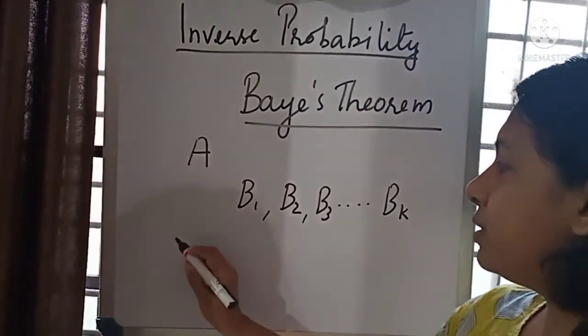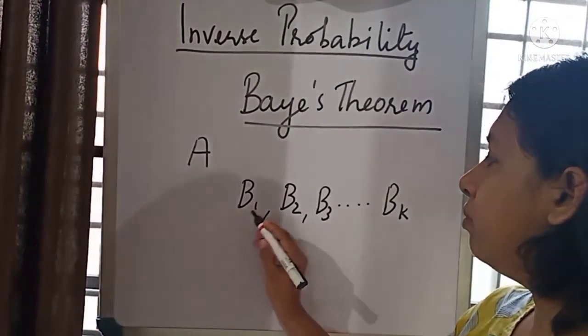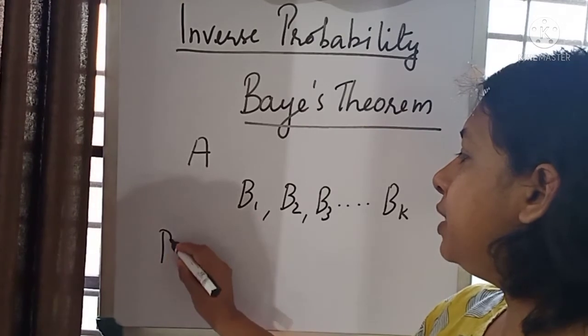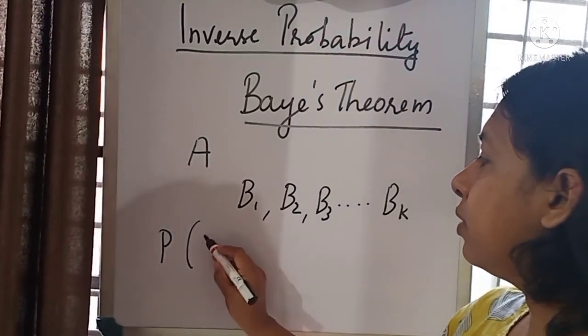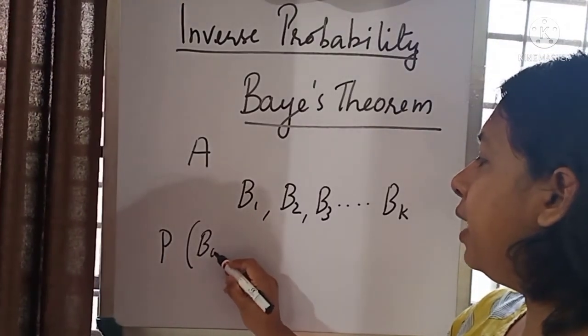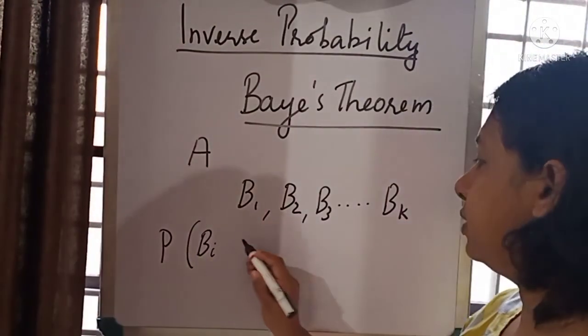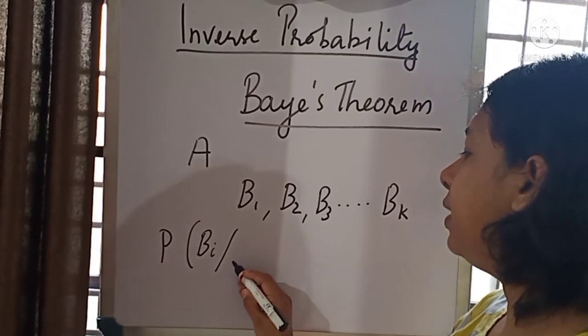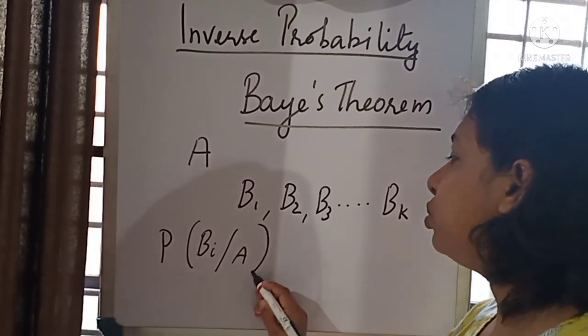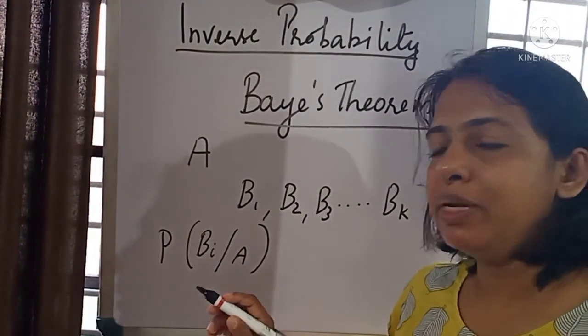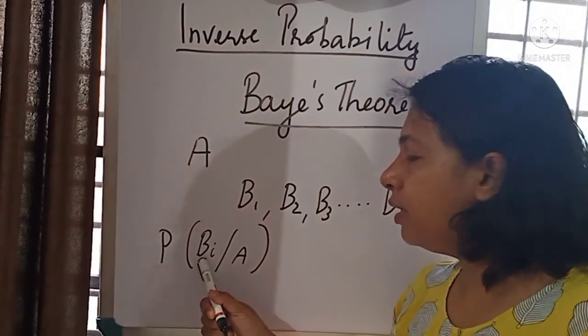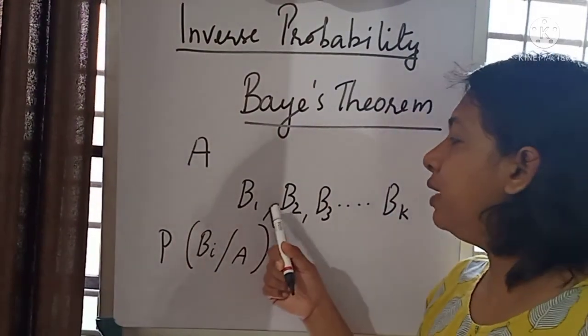We may represent it as probability of Bi given A, where Bi is a general representative of these causes. Usually we write what is the probability of A given Bi or A given B1.